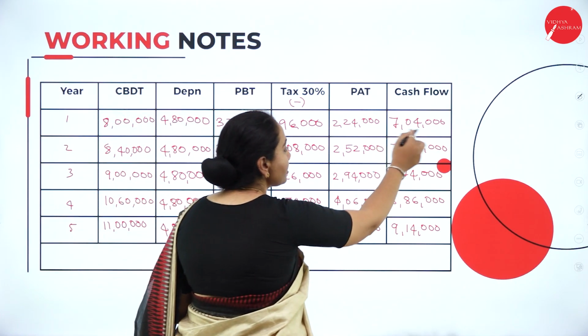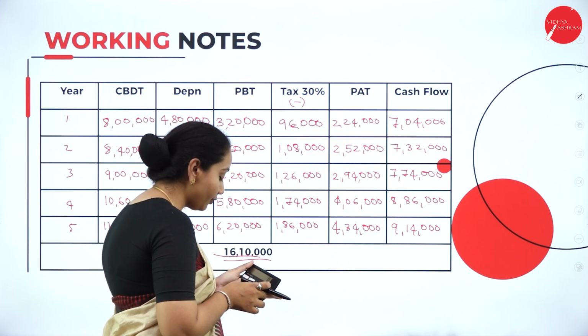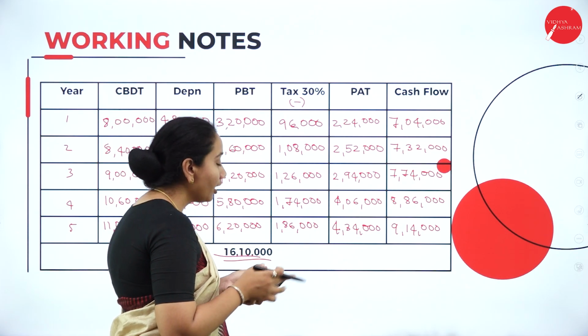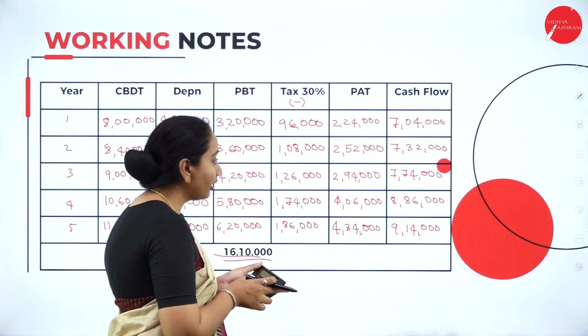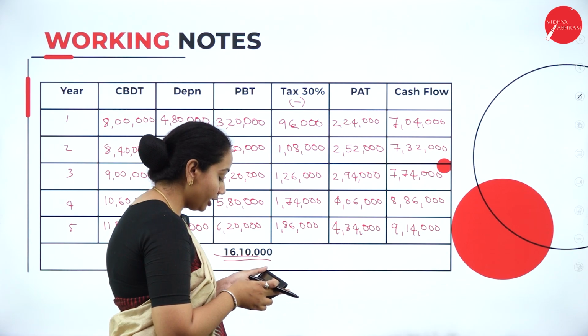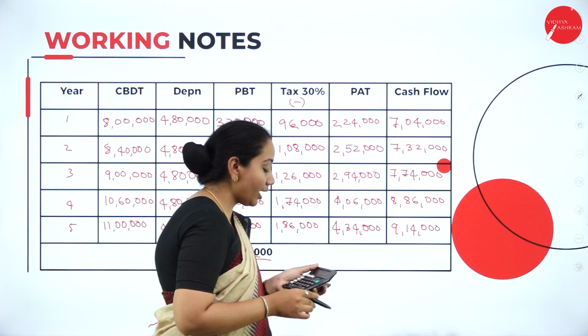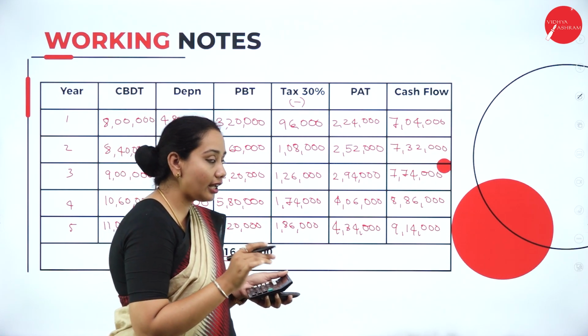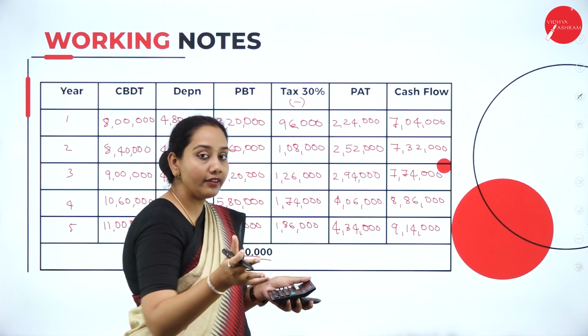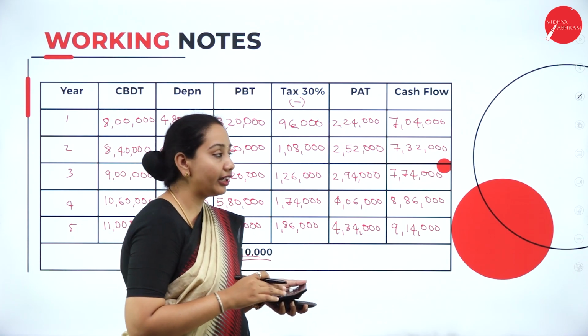For the first year, we are getting a cash inflow of 7,04,000. Then for the second year, we are getting 7,32,000. If we add both the years, we get a cash flow of 14,36,000. Still we have not reached the mark of 25 lakh.